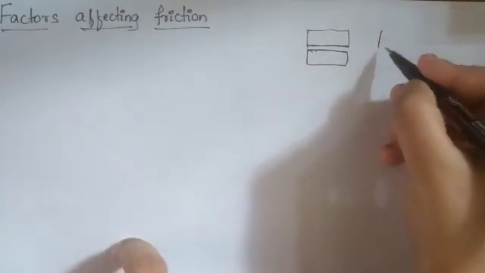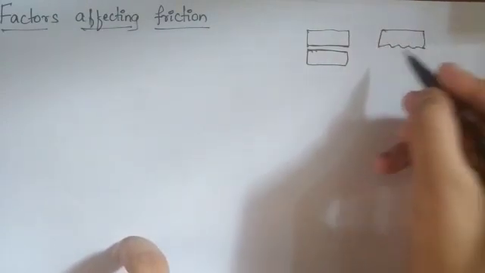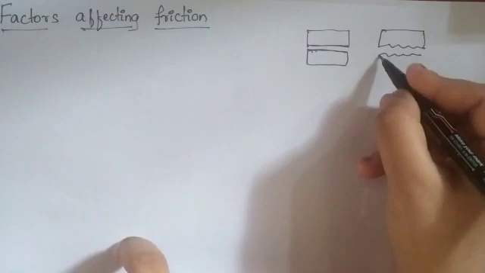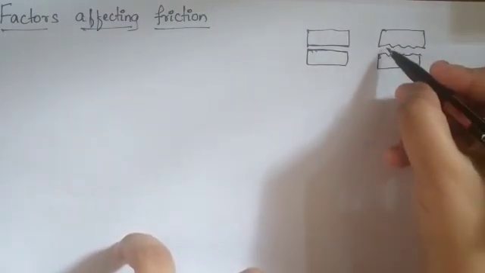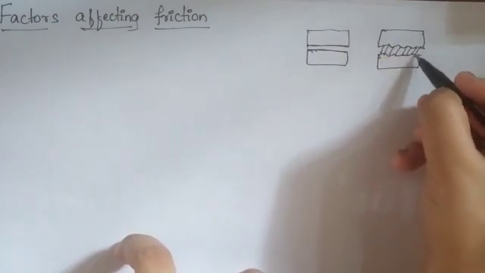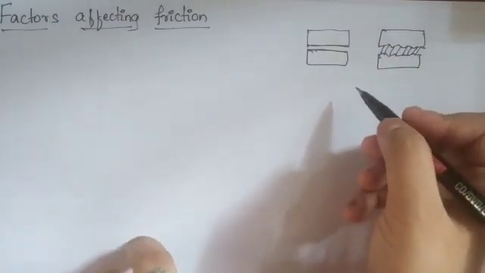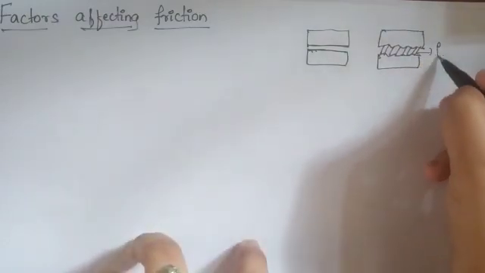So I'll show how it will be there. There will be some irregularities in both the surfaces. When there are irregularities in both the surfaces, these irregularities will interlock. When these irregularities interlock with each other, this causes the friction.